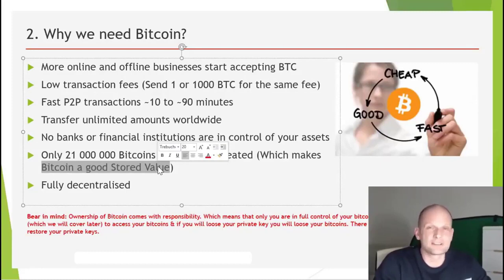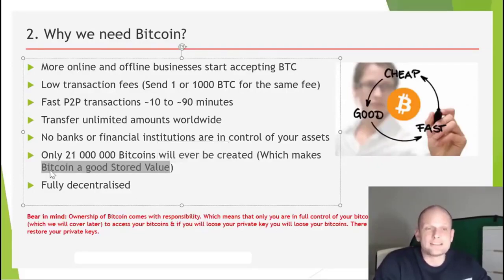But the main thing to understand here is that it is a fixed amount. The maximum number of Bitcoins ever mined will be 21 million, which gives it so much value. And the last Bitcoin will be mined in 2140, guys. The year 2140. If you are watching this video now, it will not happen in your lifetime, nor in my lifetime, because the last Bitcoin will be mined in 2140 and we will not live that long.